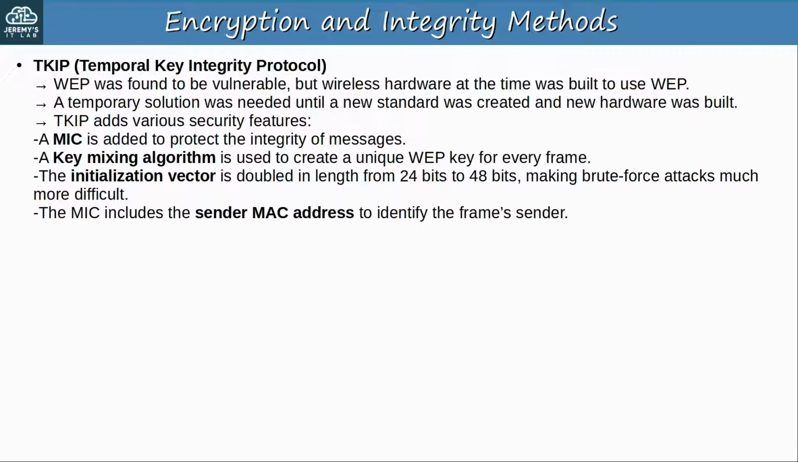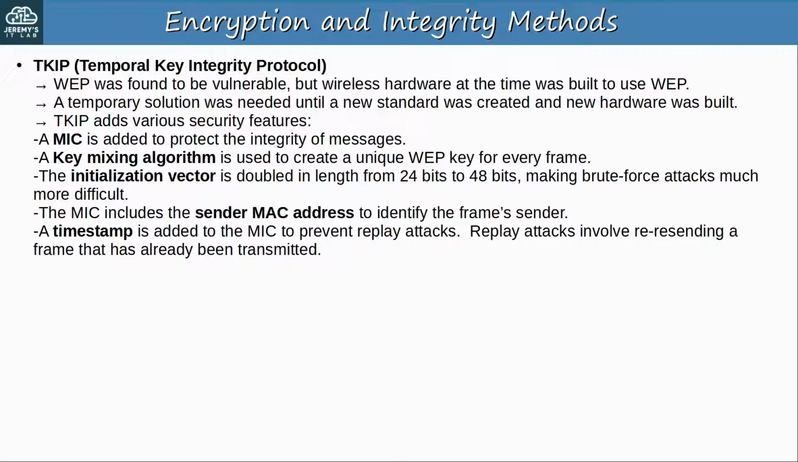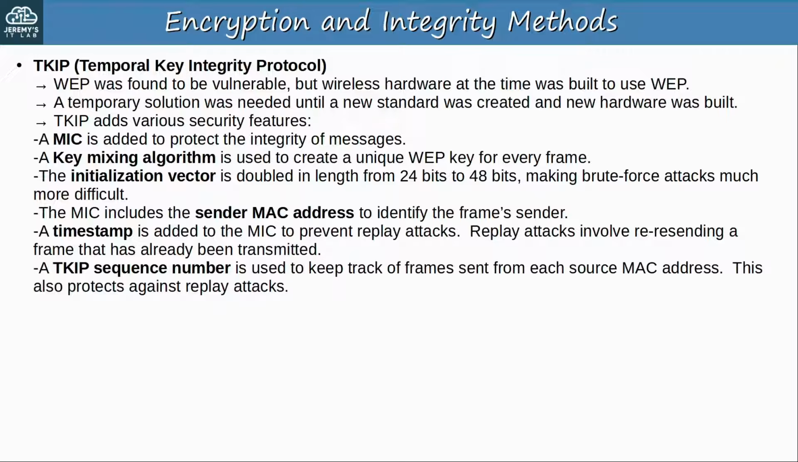The MIC includes the sender MAC address, used to prove the identity of the frame sender. Also, a timestamp is added, so attackers can't do a replay attack. Replay attacks involve resending frames that have already been sent. Check Wikipedia if you want to get an overview of replay attacks. Similarly, a TKIP sequence number keeps track of frames sent from a source MAC address. This also protects against replay attacks, because a frame will be dropped if the sequence counter is incorrect.